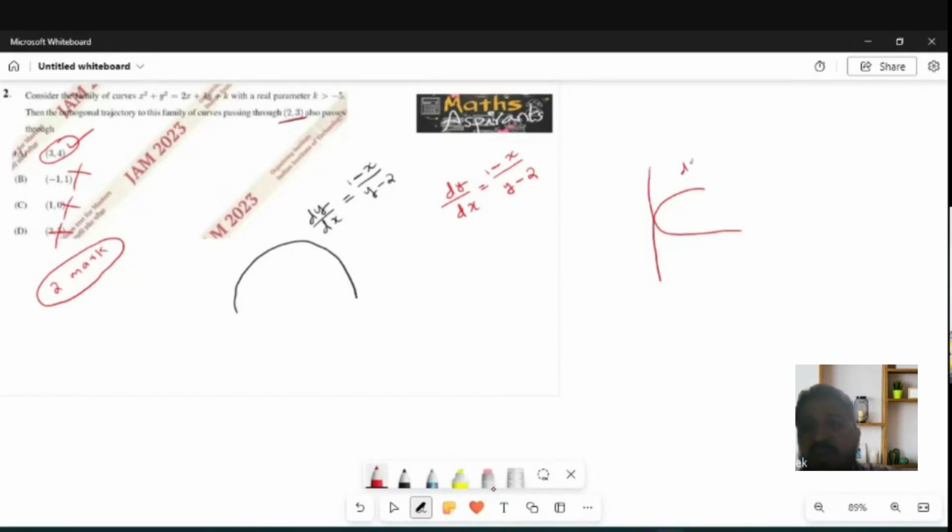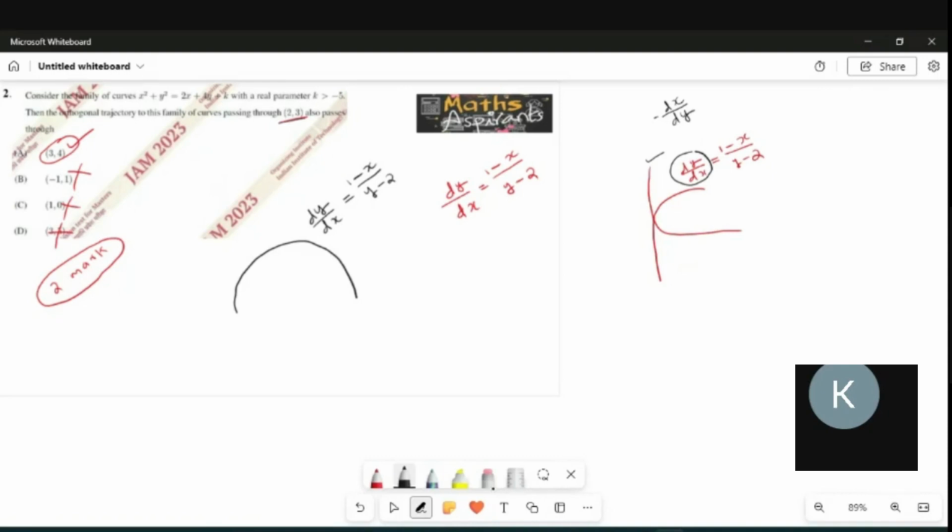See, this is the dy by dx. dy by dx is equal to 1 minus x divided by y minus 2. Now I need to find the slope of this curve. For that, I need to replace this dy by dx by minus dx by dy, because I want the slope of the orthogonal curve and not the first curve. So I am replacing it with minus dx by dy. You got it?